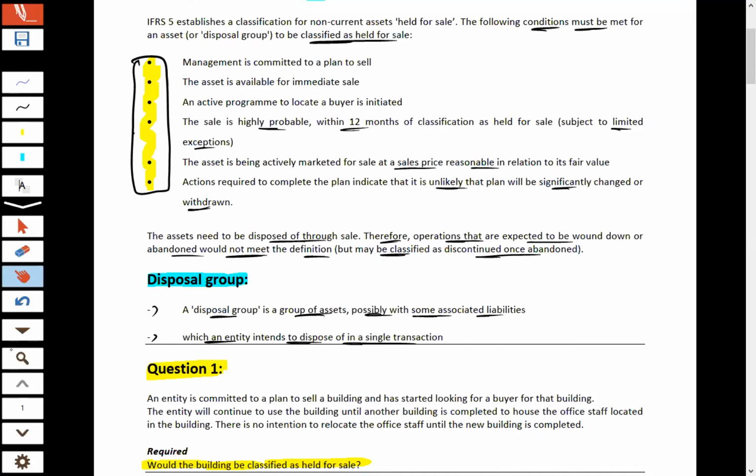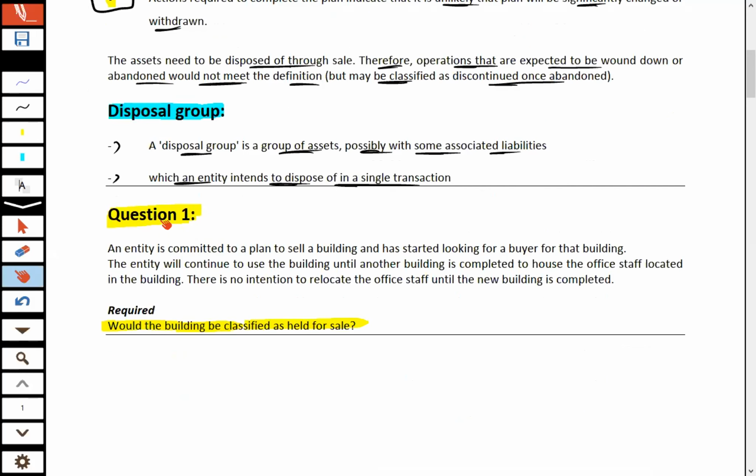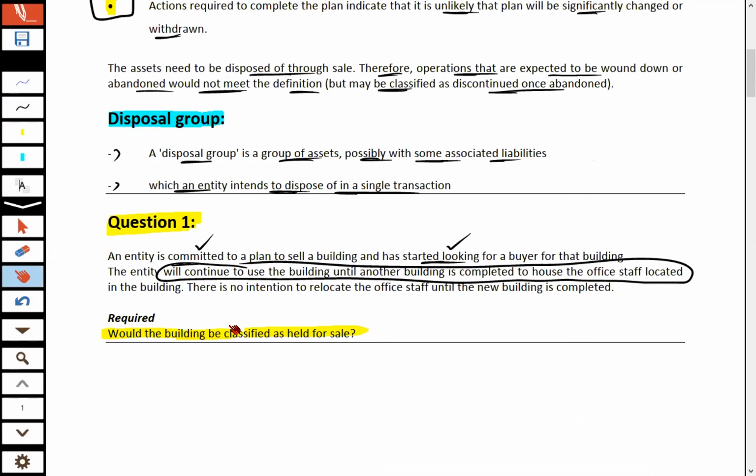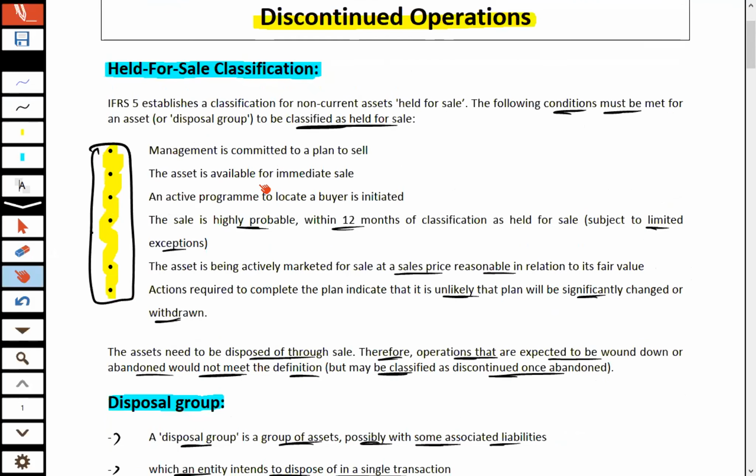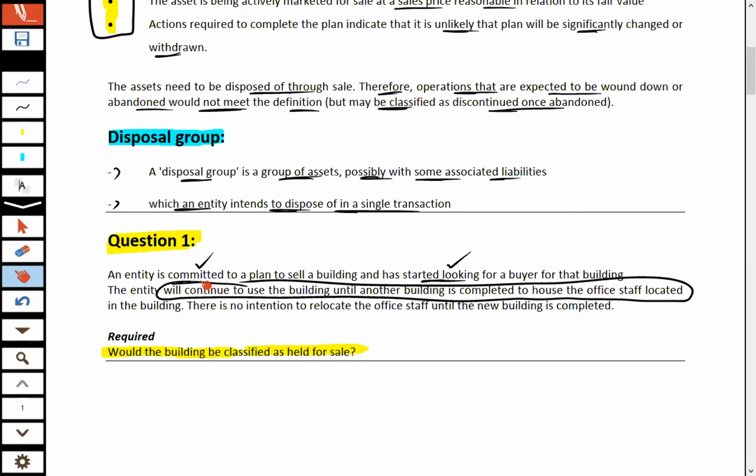Okay, let's start discussing this question. An entity is committed to a plan to sell a building and has started looking for a buyer. There is a commitment, so this point is met, and they are looking for a buyer, so another point is met. The entity will continue to use the building until another building is completed to house the office staff. There was a point that the asset must be available for immediate sale.